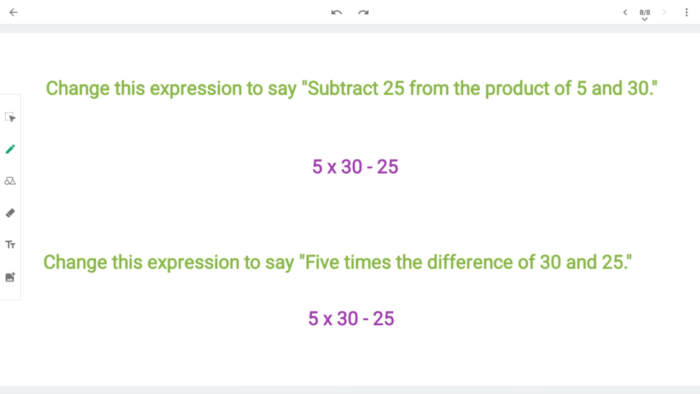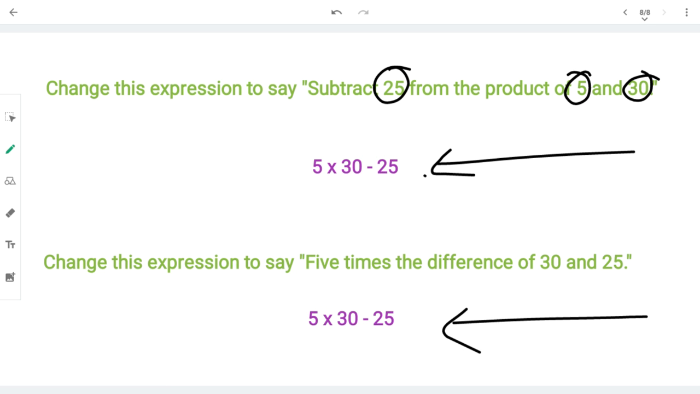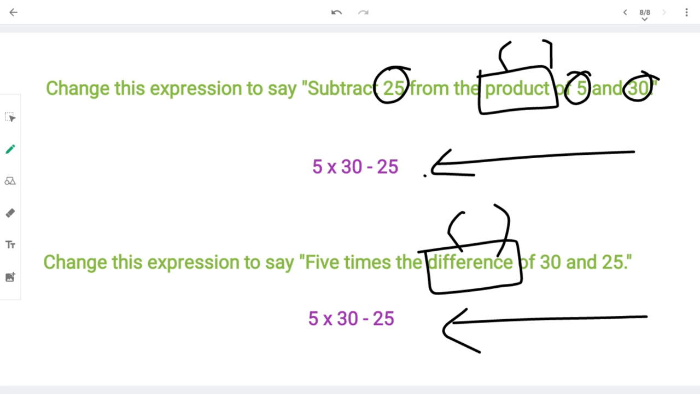Change the expression to say subtract 25 from the product of 5 and 30. The next one says change this expression to say 5 times the difference of 30 and 25. These are the exact same expression. So how are we going to change it so that they say different things? We're probably going to need to use parentheses. So once you locate those parentheses keywords, you'll see what you need to do.